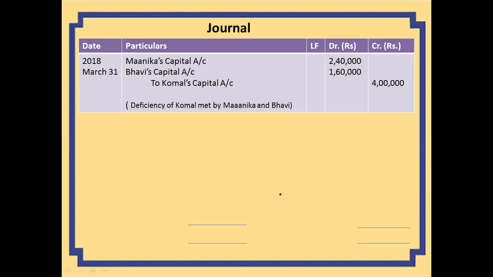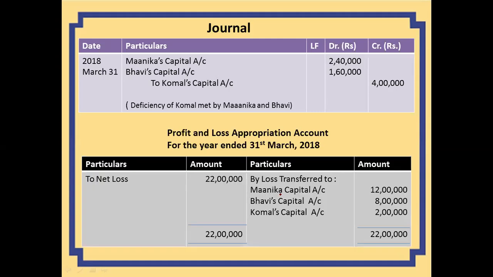The second thing, they ask for the profit and loss appropriation account. We told you that in case there is a net profit, it will be written here. But in this question, there is a net loss. The net loss of 22 lakh will be debited in the profit and loss appropriation account, and it will be distributed among all the three partners in their profit sharing ratio.